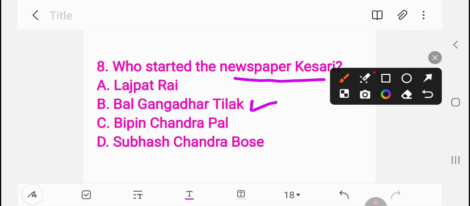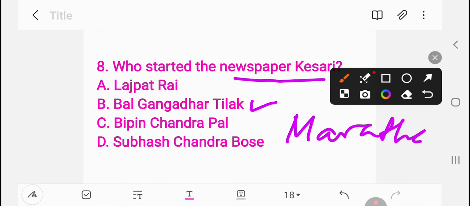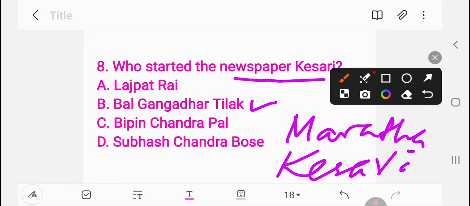Bal Gangadhar Tilak started two papers. One is Maratha and the second is Kesari. So these are very important during the independence period. Maratha was in English language, and Kesari was in Marathi language. This is other information.